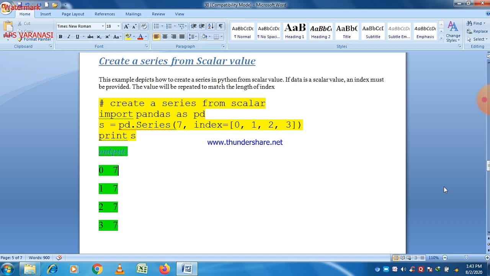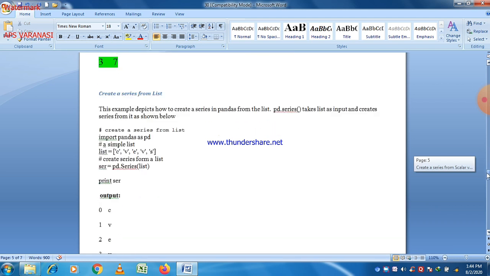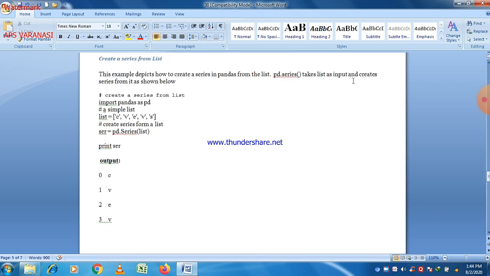Here we just pass a number in place of a list or tuple or a dictionary. So you can create a series using a list or a tuple or a dictionary as you want.